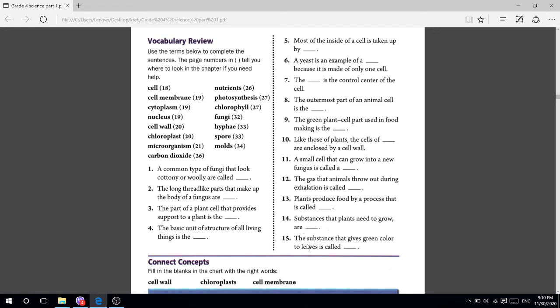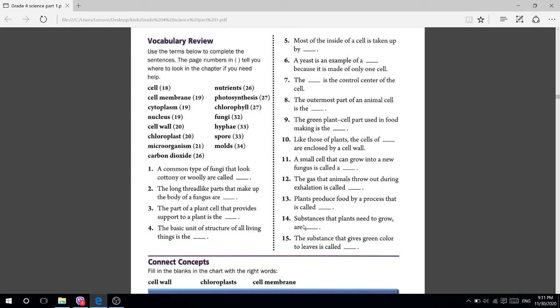Number 15, the substance that gives green color to leaves is called what? Number 14 is what? Number 14, nutrients, okay?